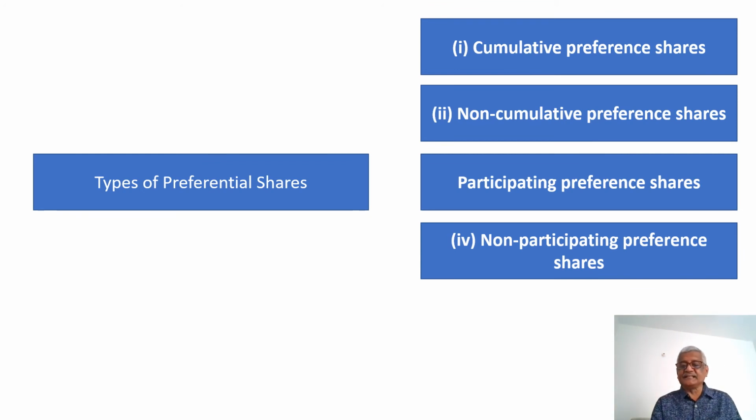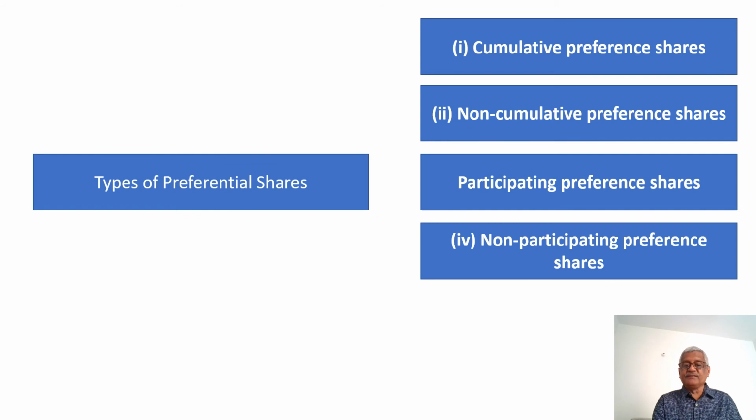A preference share is cumulative when the arrears of dividend are cumulative and such arrears are paid before paying any dividend to equity shareholders. In the case of non-cumulative preference shares, the dividend is only paid out of the profit of each year. If there are no profits in a year, the arrear of the dividend cannot be claimed in the subsequent years.